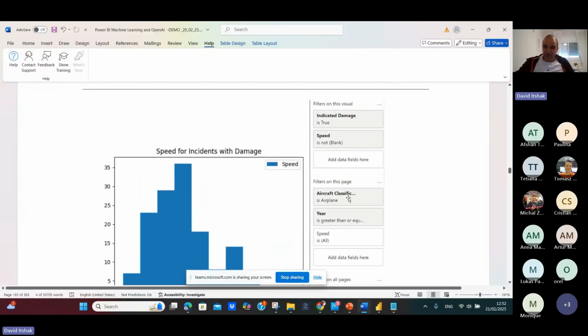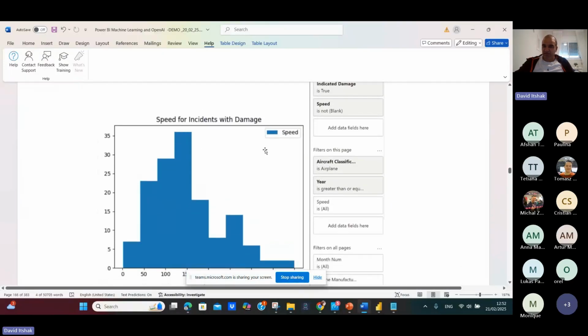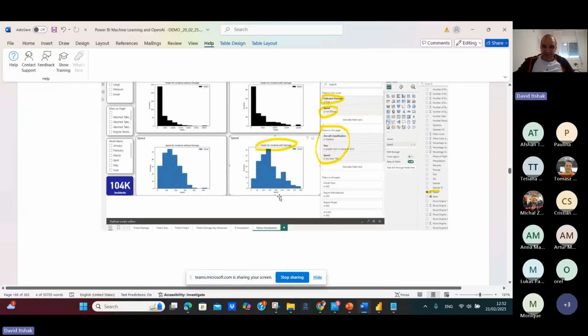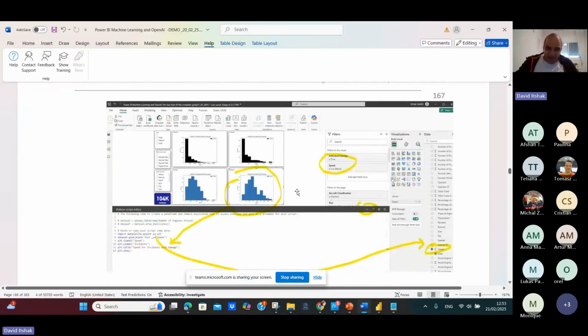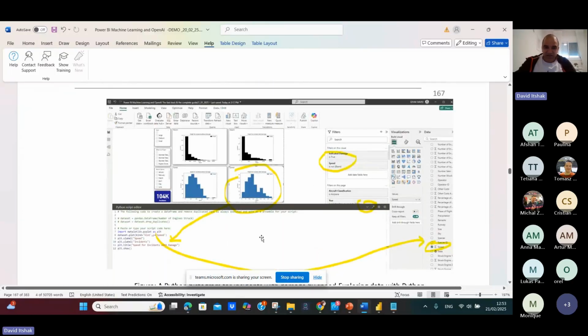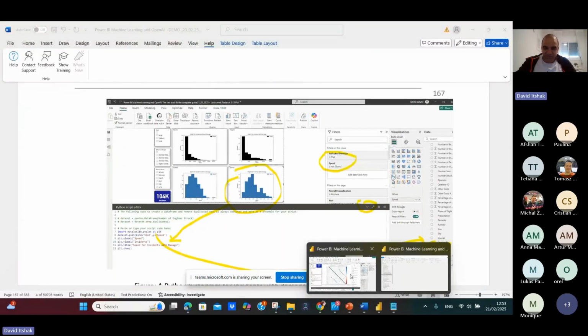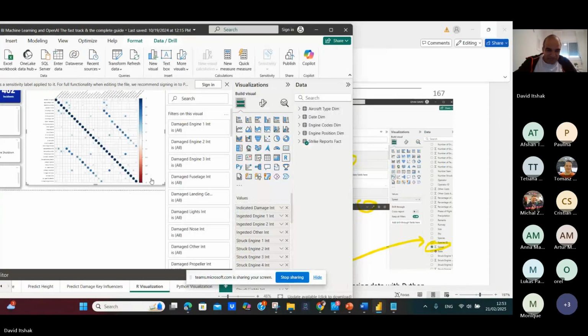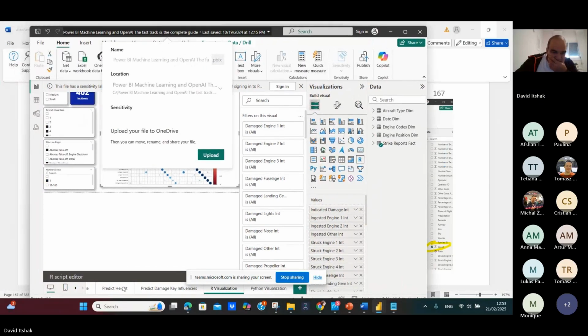You go here, you can see that we have this speed for incident damage, and incident damage is true. You can do another graph. You can copy the code, and let's show you here.